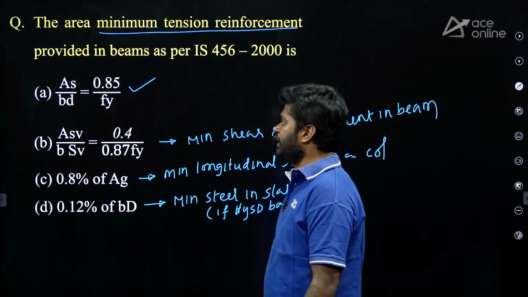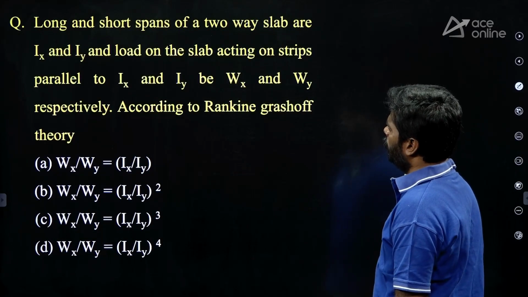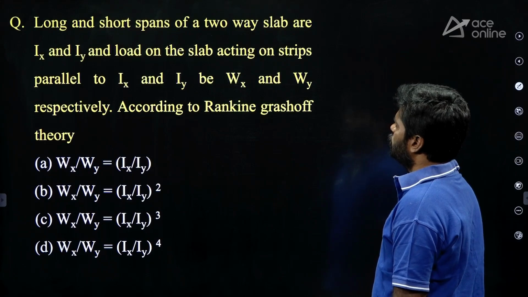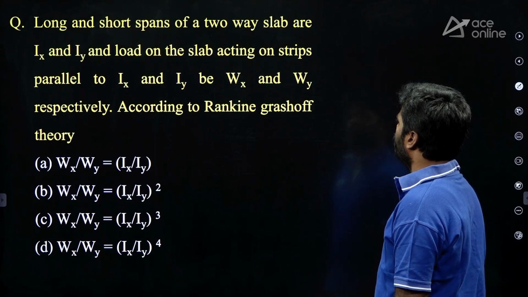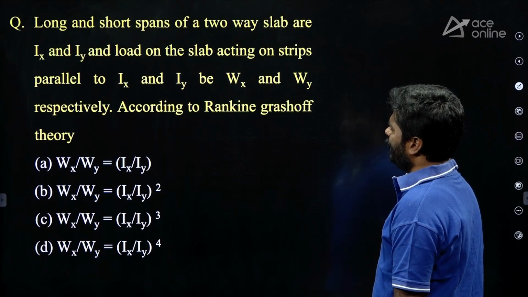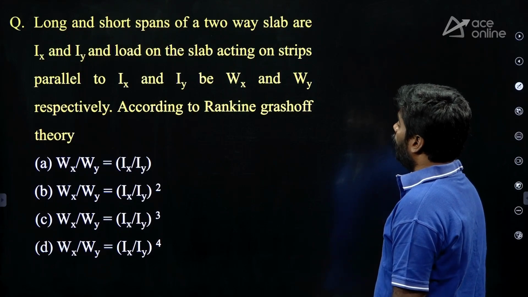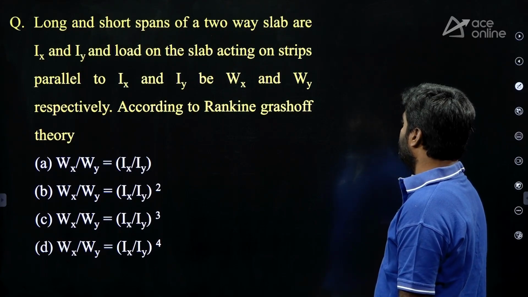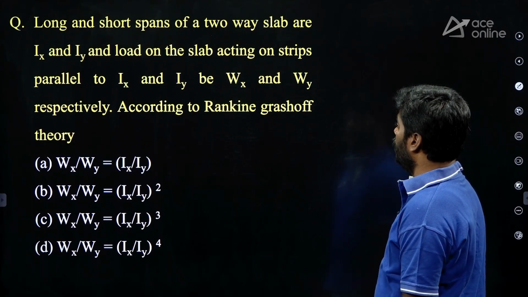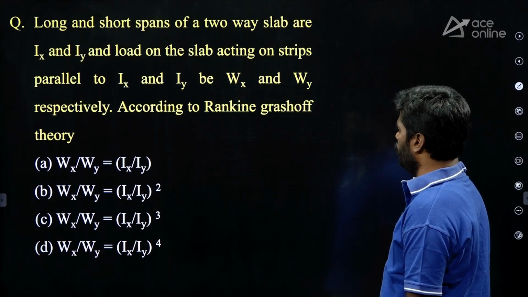Okay, right. Next question. Long and short spans of a two-way slab are lx and ly, and the load on the slab acting on strips parallel to lx and ly be wx and wy respectively.